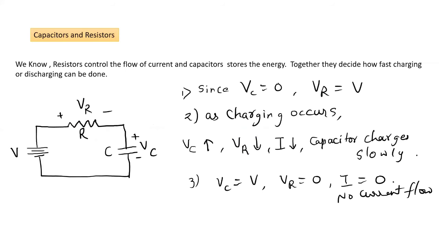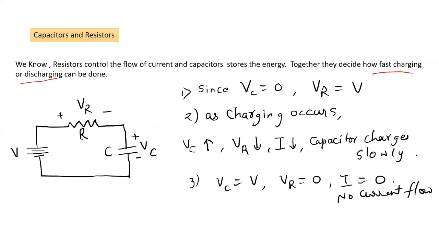So we know capacitance will store energy, and resistors, what is their function? They will limit the current, and if we add both of them, they will basically control how fast or how slow charging or discharging can be done.